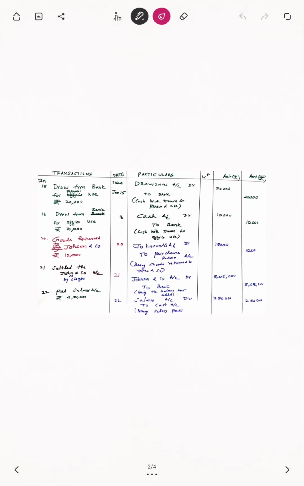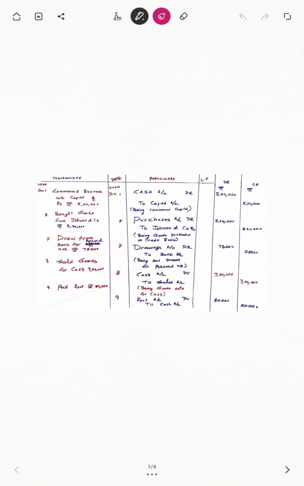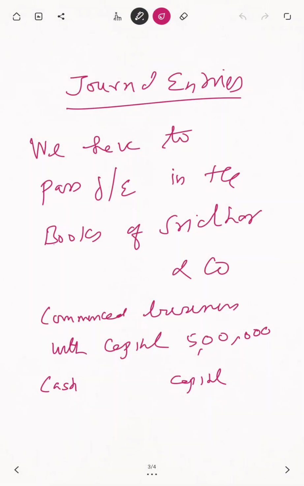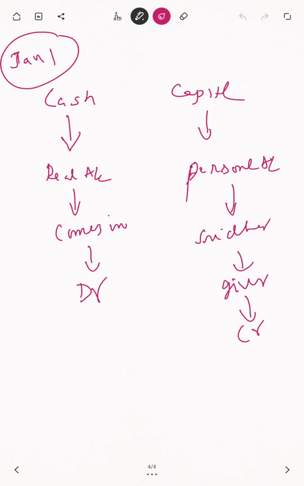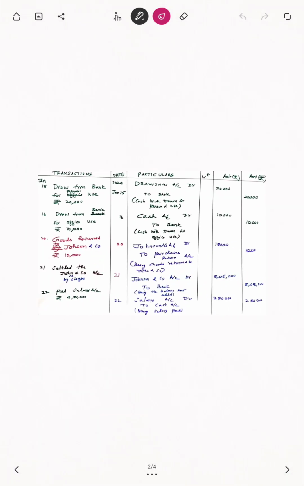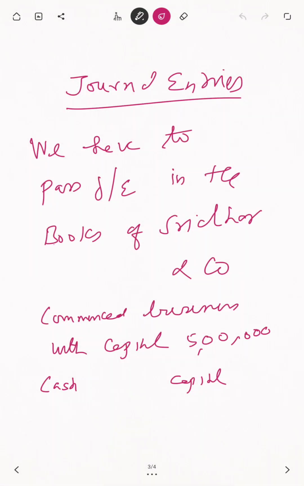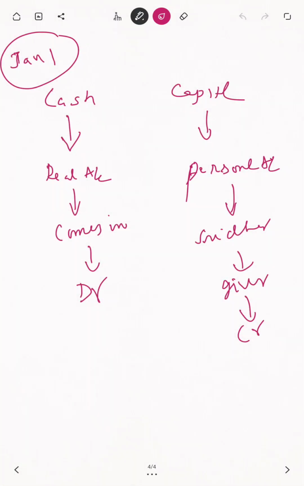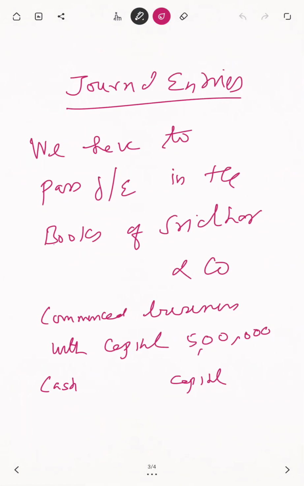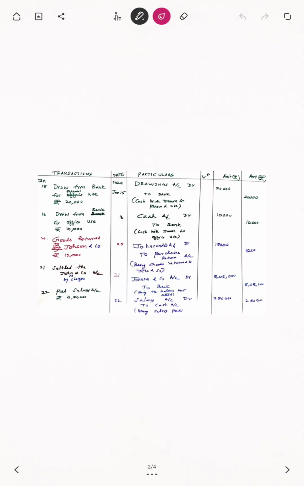Now you go to the journal entry. I have written clearly: cash account debit, capital account credit. Cash comes in, so it is debited. That's why I am writing debit. And capital is credit, so capital account is credited. Even you can write Sridhar's capital account also. No mistake in that. That is also 100% correct.